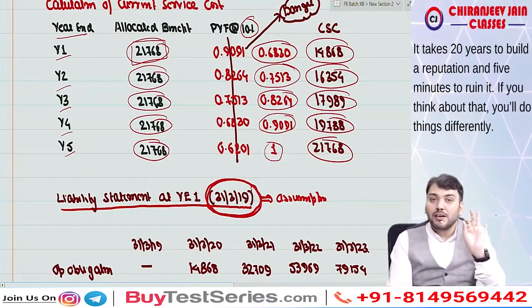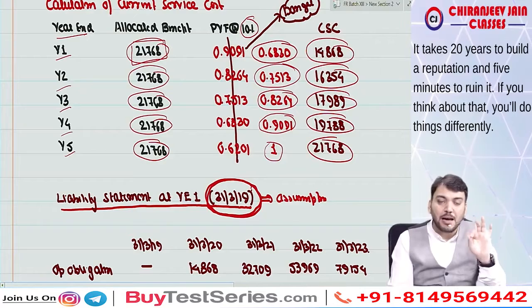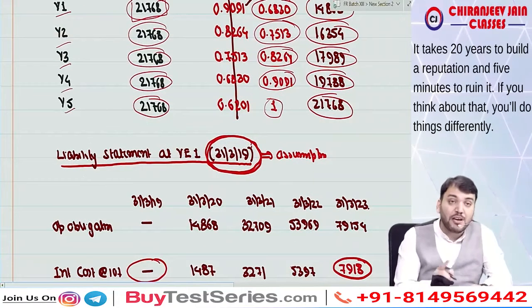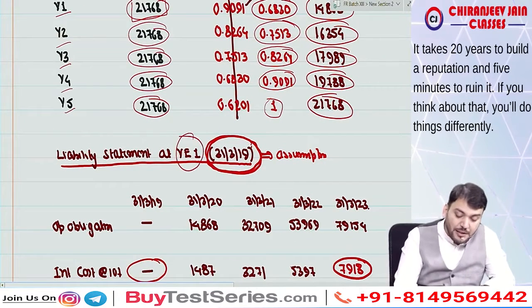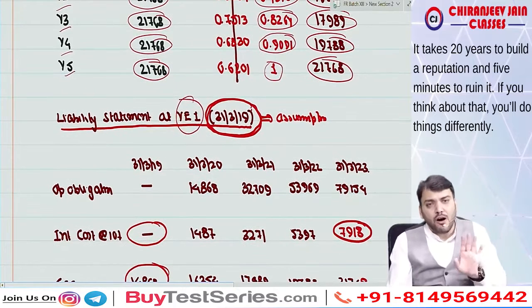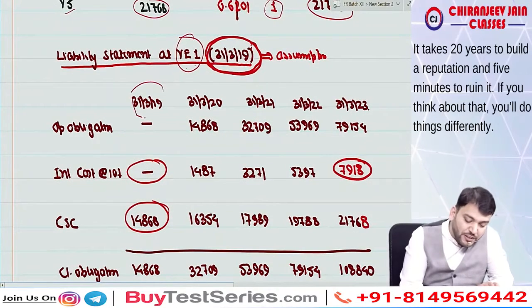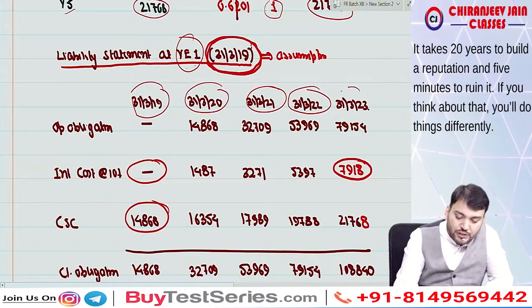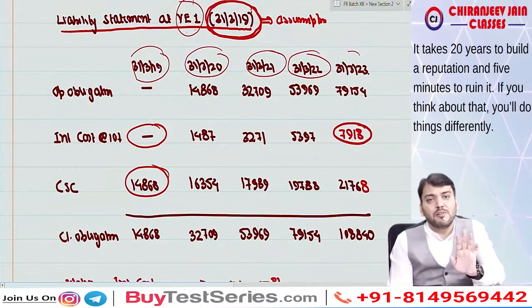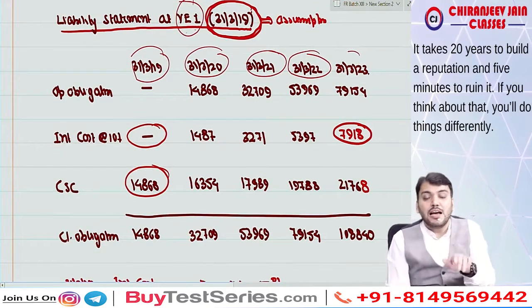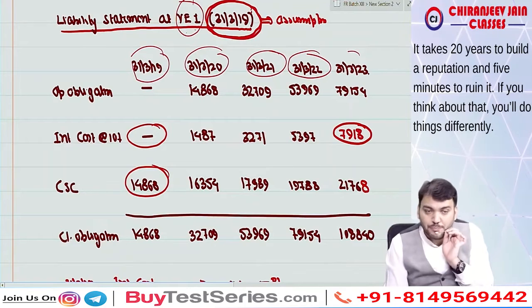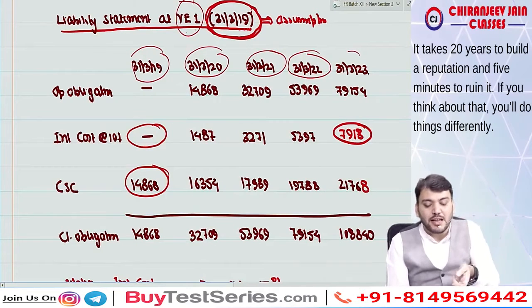Now we'll prepare one liability statement. So we are preparing the liability statement at year end 1 for how many years? 5 years. So this is the present year, then these are the 4 future years. Actually this liability statement will be given in the actuary report, and we take all the amounts from the actuary report only, but in the exam we need to prepare this liability statement.